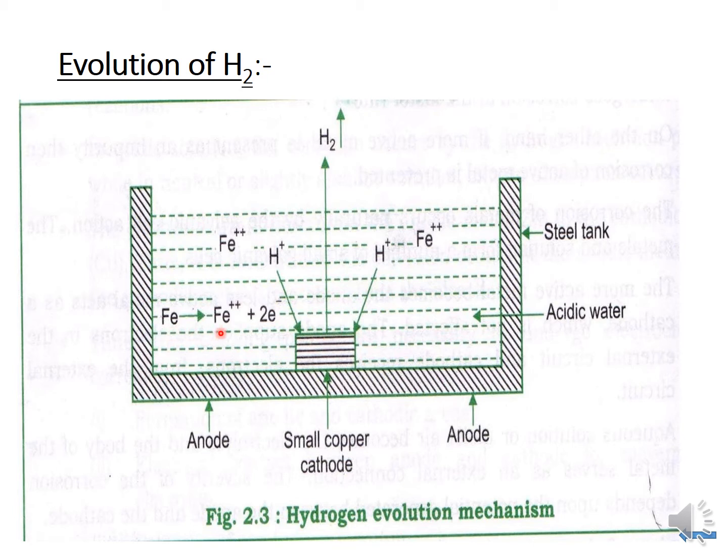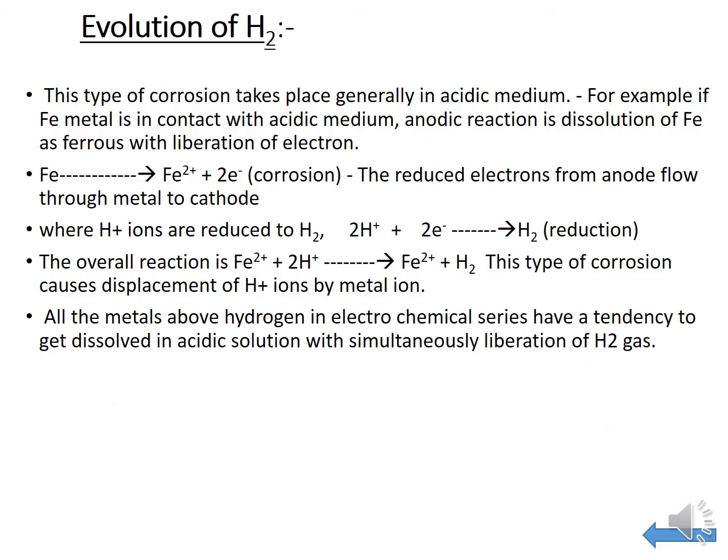Iron is converted into Fe2+, so loss of metal takes place. The copper piece remains as it is. The iron metal is going to reduce or degrade. This type of corrosion takes place in an acidic medium.